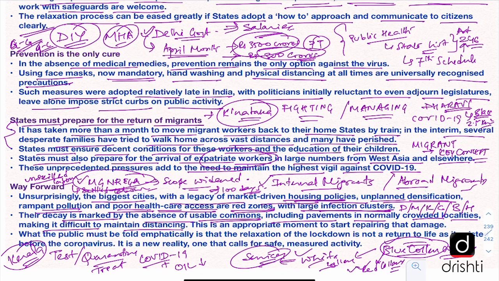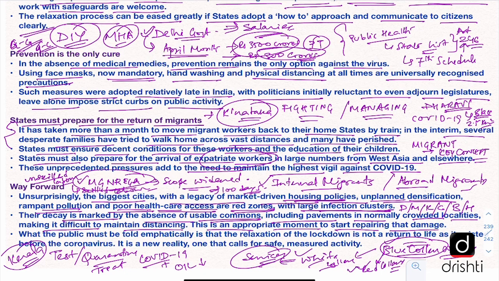Now, one can understand how densely the people are living and how social distancing can be maintained in such places. And this is the failure of the government and the governance structures. Editorial says that this would be an appropriate moment to start repairing the damage that we have caused, and the cities have to reflect and to start repairing the damage that they have inflicted on themselves.